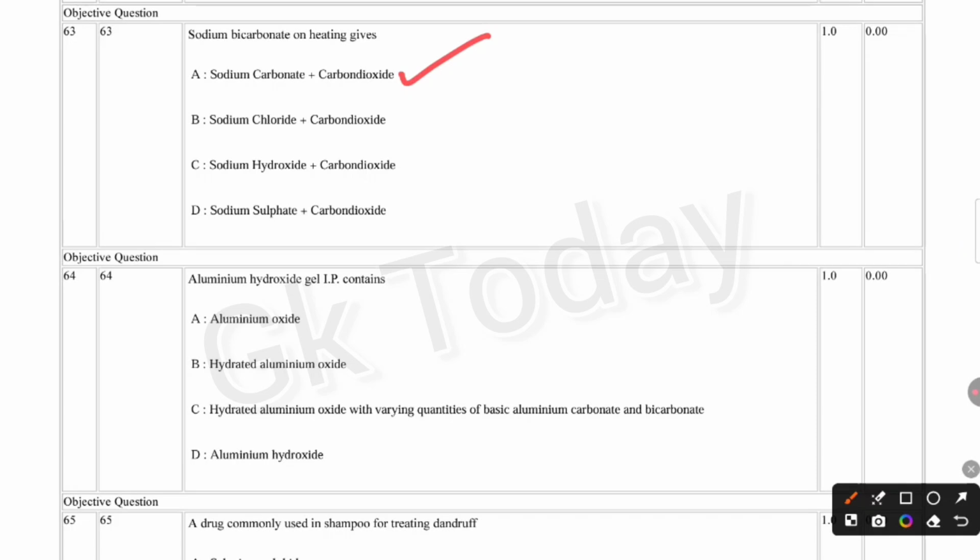Next question. Aluminum hydroxide gel IP contains aluminum oxide, hydrated aluminum oxide with varying quantities of basic aluminum carbonate and bicarbonate, or aluminum hydroxide. Correct answer is hydrated aluminum oxide with varying quantities of basic aluminum carbonate and bicarbonate, option C.